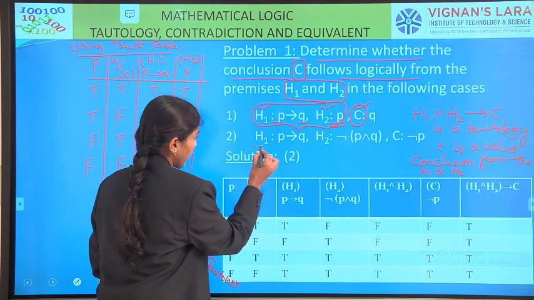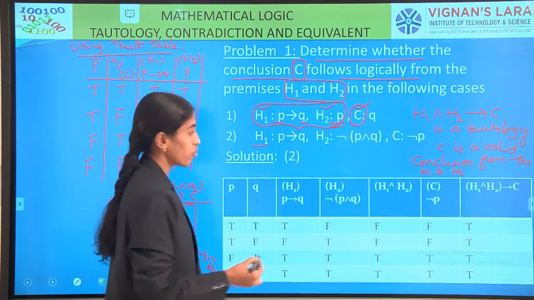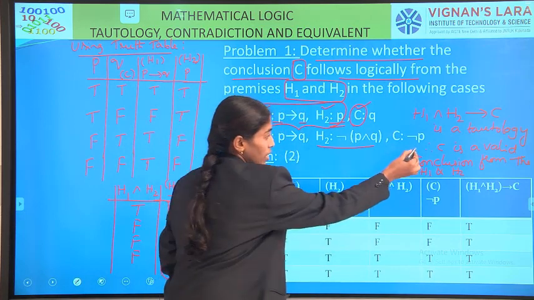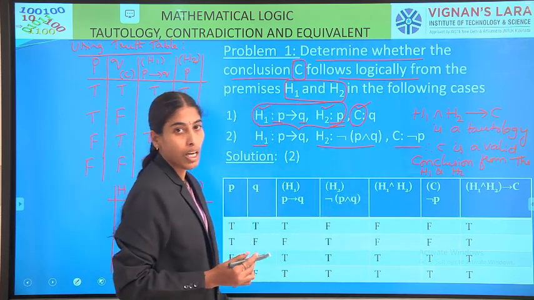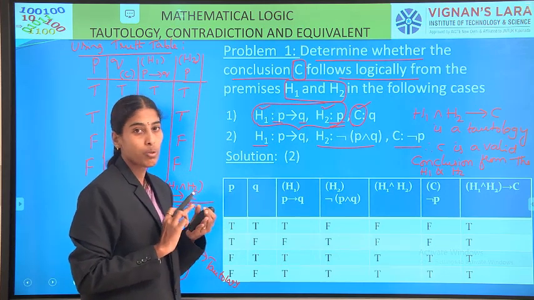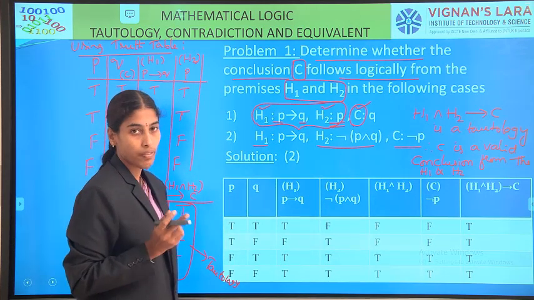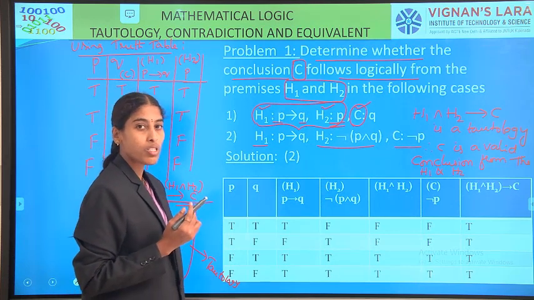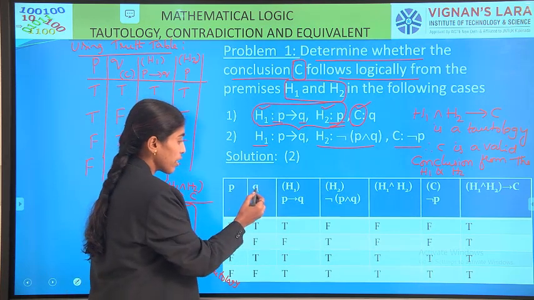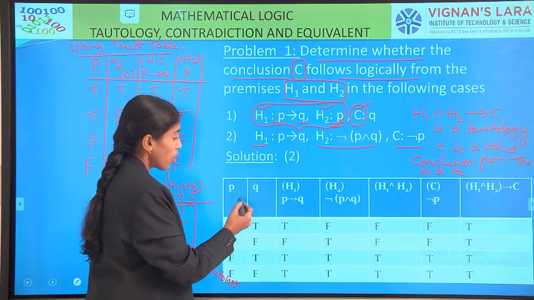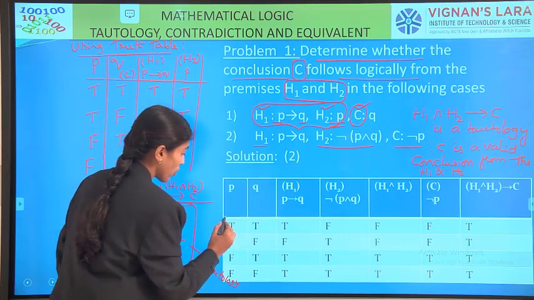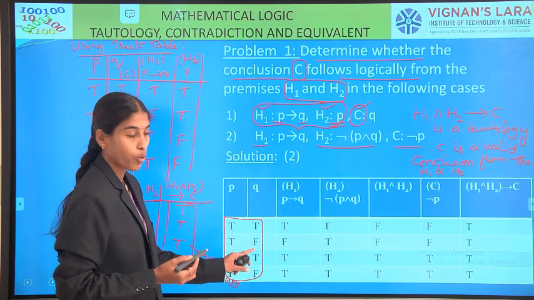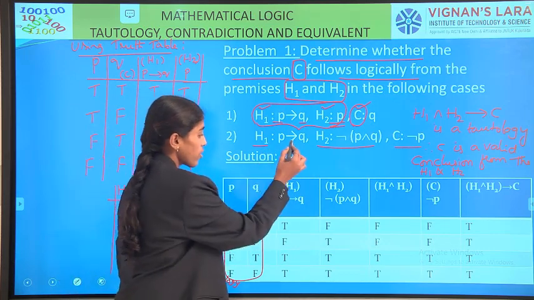For the second one, H1 is P conditional Q, H2 is negation of P and Q, C is negation P. If we check H1, H2 and C, we have 2 different variables, those are P and Q. So we need to start the truth table by considering P and Q. Because 2 variables are there, we have 4 different possibilities. I note down here.